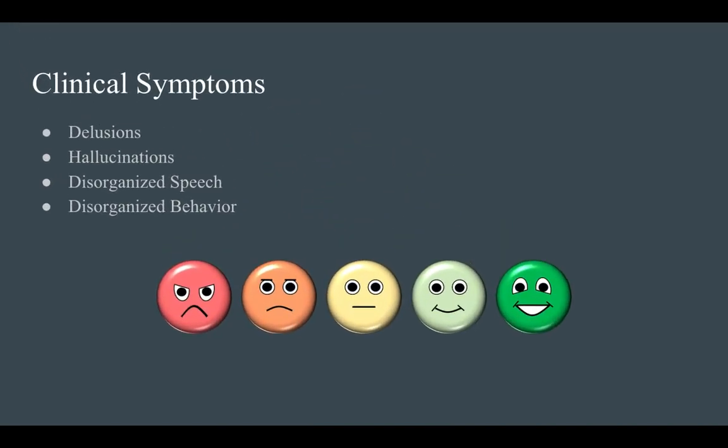Someone who is diagnosed with schizophrenia will experience most, if not all, of these clinical symptoms. So over 90% of patients who are suffering from this mental disorder will have delusions that can range anywhere from thinking they're a famous person or a celebrity to believing that there's an alien living inside their brain who's controlling their actions and stealing their thoughts.